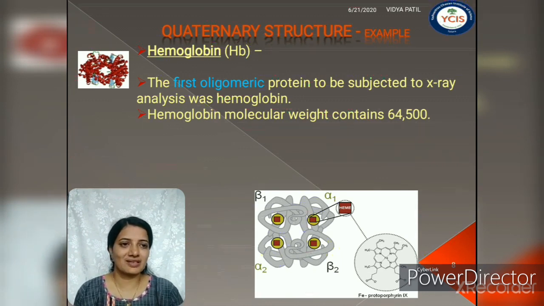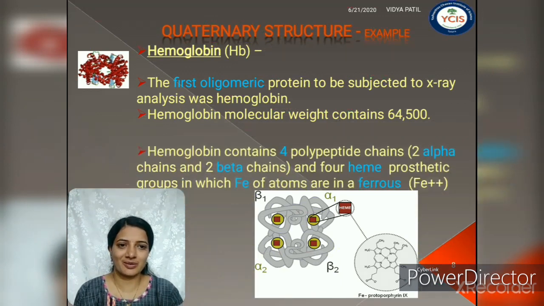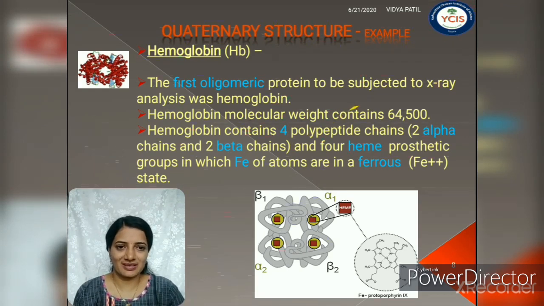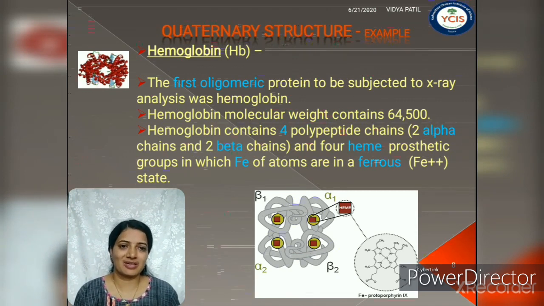Its molecular weight is 64.5 kilodaltons, and in this four subunit composition, that is four polypeptide chains, there are 2 alpha chains and 2 beta chains. Along with each polypeptide chain one heme group is present, so a total of 4 heme groups are present as a prosthetic group which contains iron in the ferrous state.